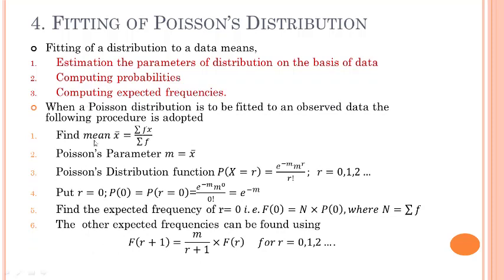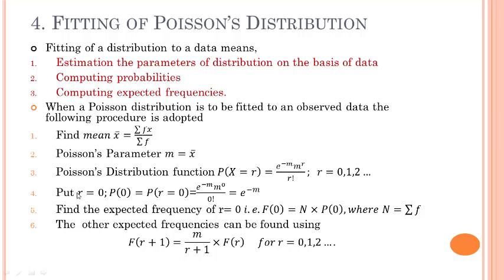First, find mean x is equal to summation f multiplied by x divided by summation of f. Then we calculate the Poisson parameter, that is m. Then we calculate the Poisson distribution function by using the Poisson distribution formula, e raised to minus m, m raised to r divided by r factorial, where r value is 0, 1, 2 up to n.